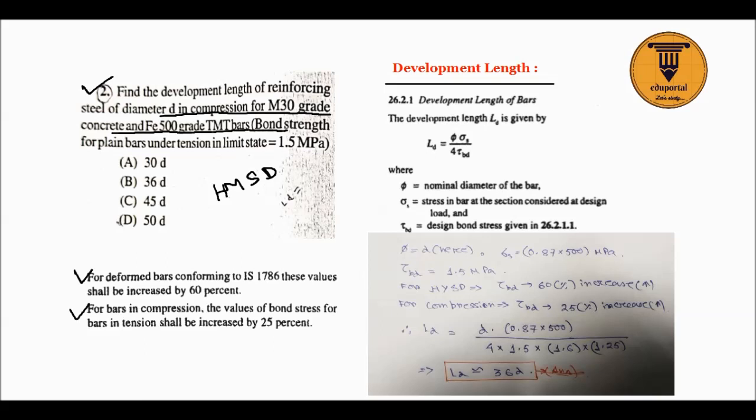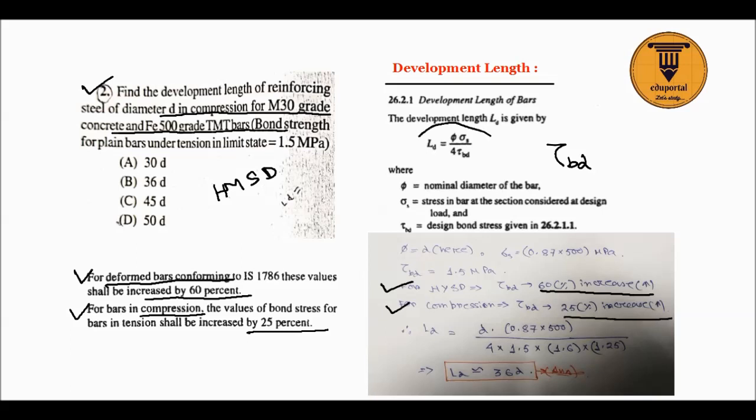For HYSD bar, deformed bar, the bond stress, which is tau BD, the bond stress, should be increased by 60%. And for bars in compression, it should be increased by 25%. So here the two conditions should be applied. For HYSD, 60% is increased. For compression, 25% is increased.